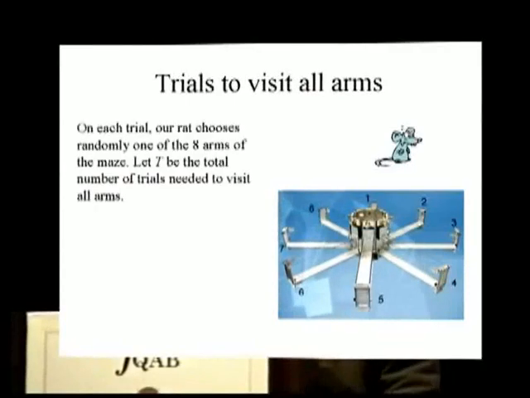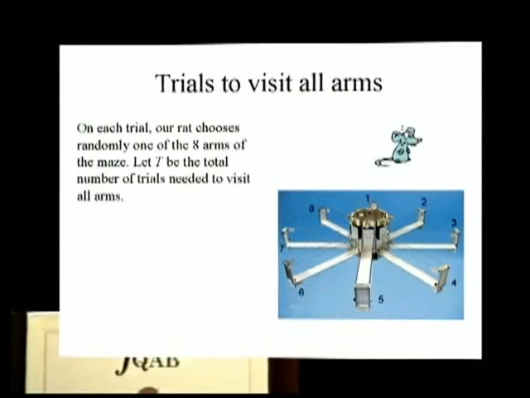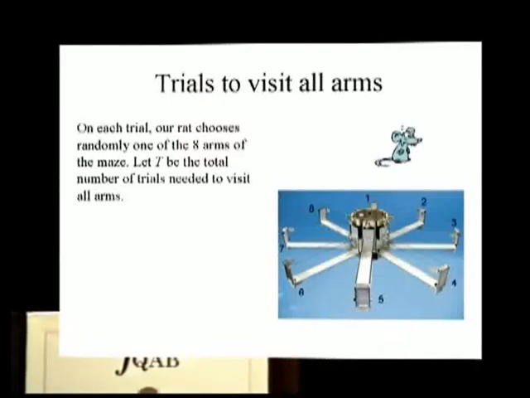Okay, let's try to find this one. On each trial, our rat chooses randomly one of the 8 arms of the maze. In probability, it's fundamental to have very clear thinking and define your variables carefully. That is, many times, half of the way to the solution. Lots of terminology, lots of symbols. If you control them, they will be your friends. If you don't control them, they get to be wild beasts, okay? And confuse more than illuminate. So, let T be the total number of trials needed to visit all arms. T for total, remember this.